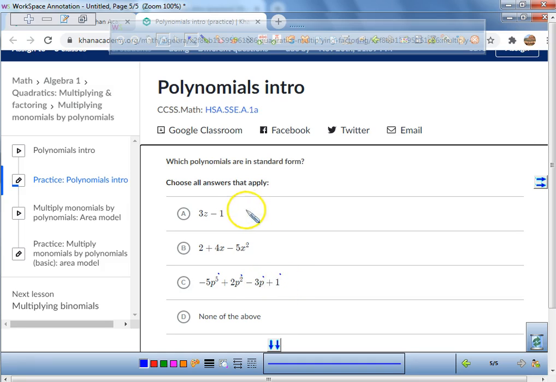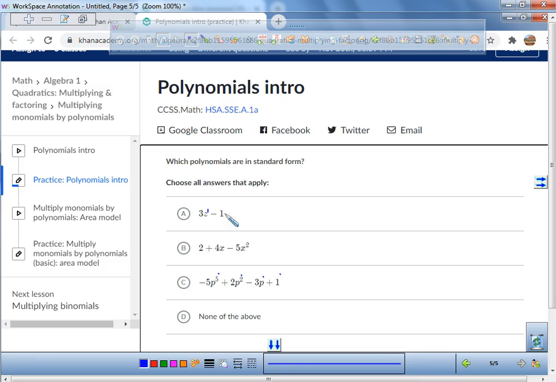Which one is also in standard form? This one is not in standard form because this ascends, and this one descends. So A also is, that's a power of 1, and then there are no powers there, so that's what's called standard form.